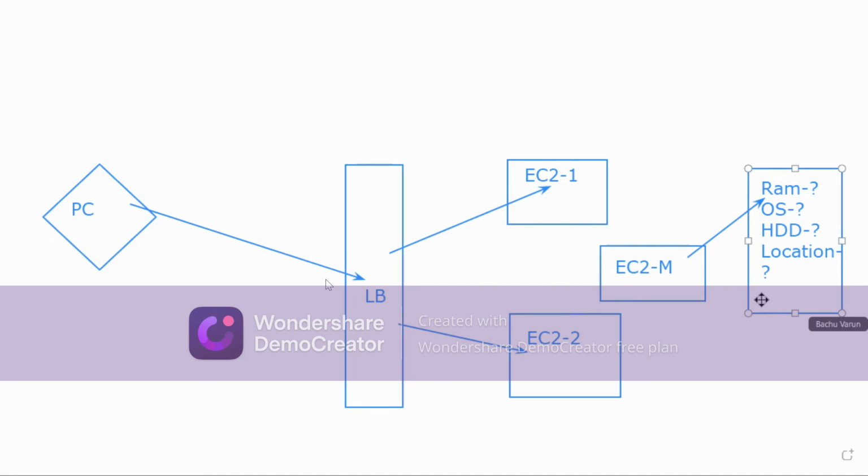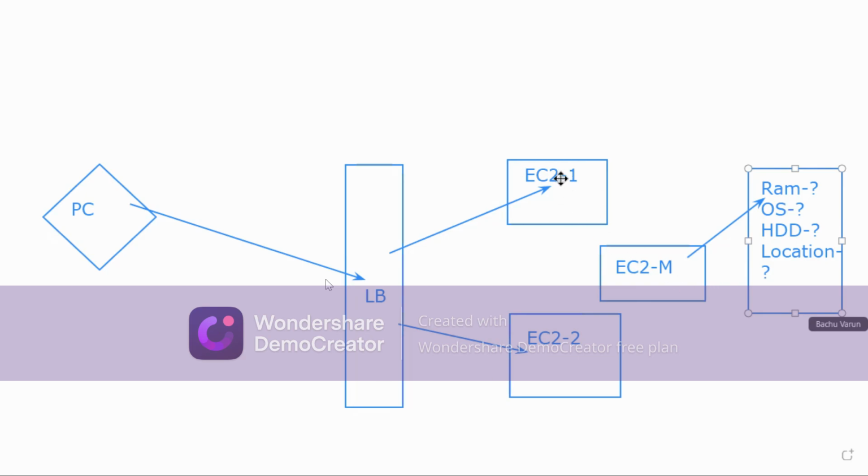To configure this, we have to follow a process called launch configuration. Whenever we require the next EC2 machine, or multiple EC2 machines to distribute the load, we have to follow a concept called launch configuration. It is very simple.